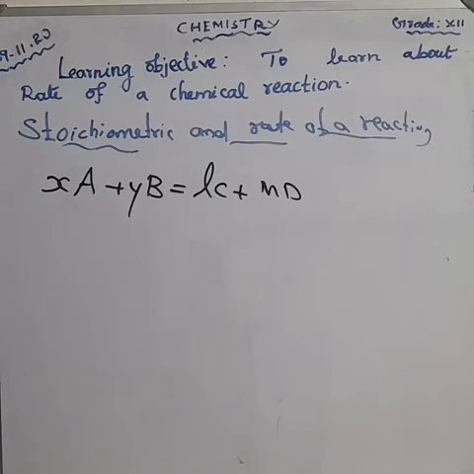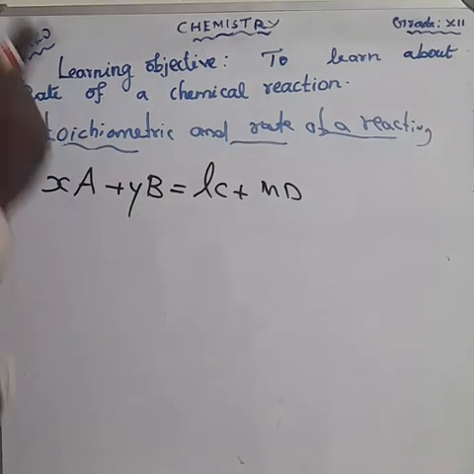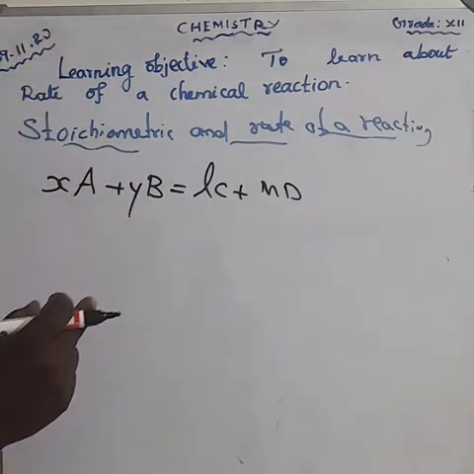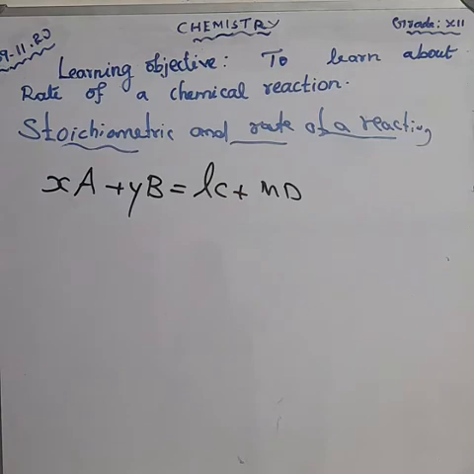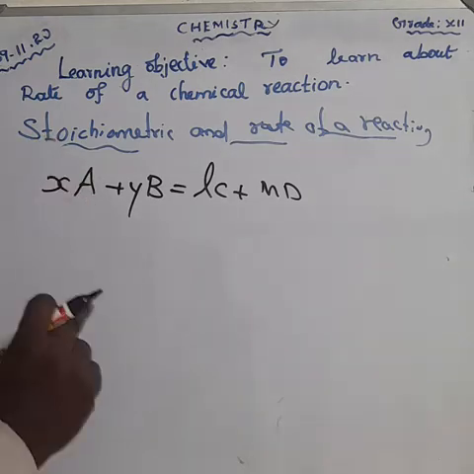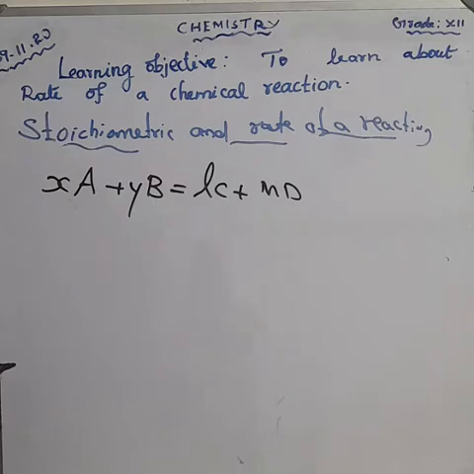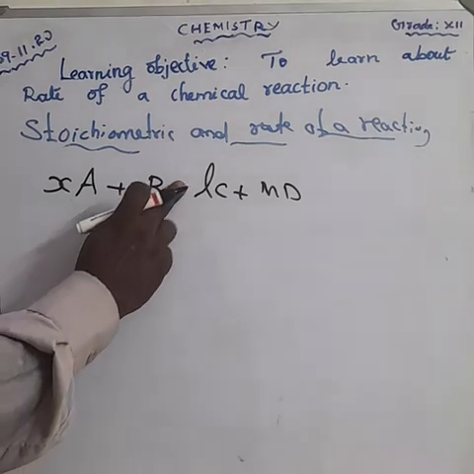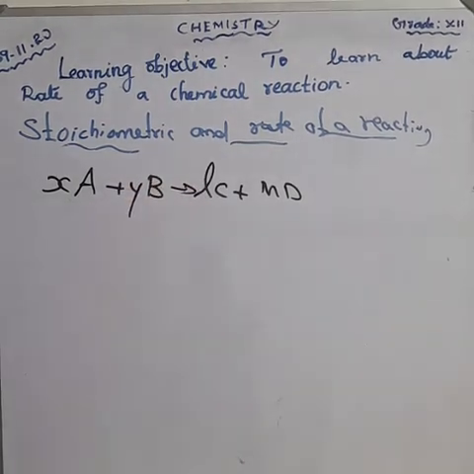How can you write the rate? Already I told you, the rate of the reaction is equal to the rate of the consumption of the reactant divided by its coefficient in the balanced equation, that is XA plus YB gives LC plus MD. How can you write the rate?